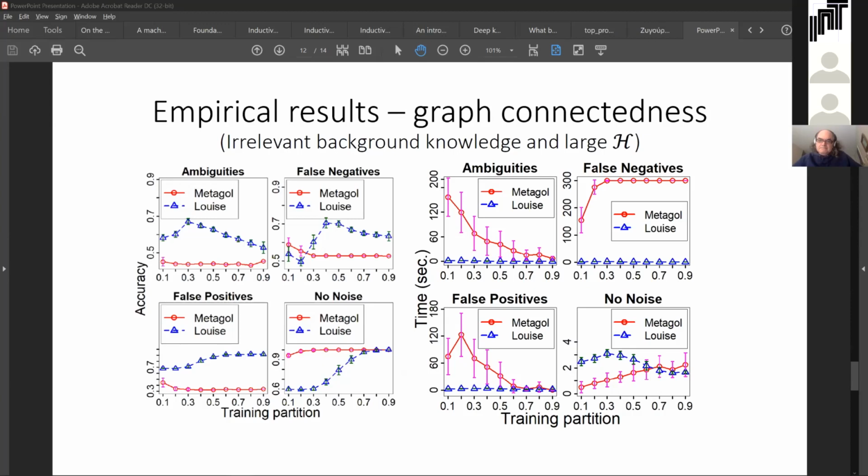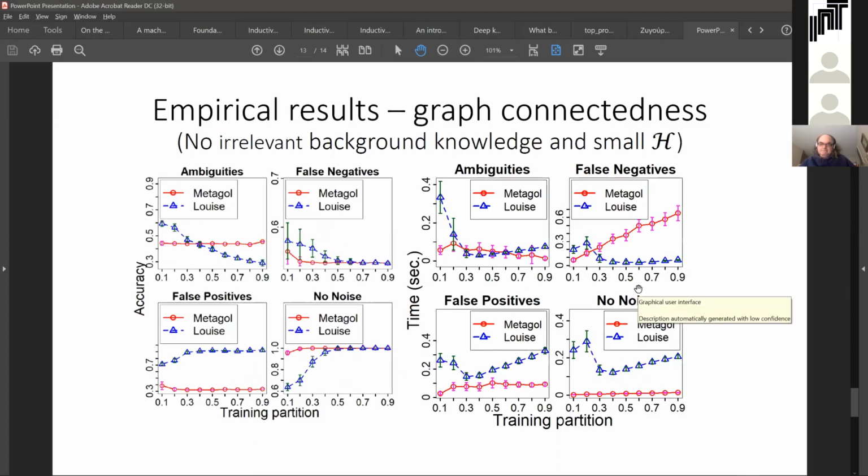Because with false negatives, Metagol is forced to continuously backtrack until it exhausts its training time limit. This is particularly bad given the large size of the hypothesis space because of the irrelevant background knowledge. The irrelevant background knowledge also hurts LUIS's performance in the no-noise dataset because it forces it to overgeneralize. We repeat the experiment without irrelevant background knowledge, and find that this time Metagol fails faster and its training times are improved because the hypothesis space is now smaller, and LUIS's predictive accuracy on the no-noise dataset also improves.